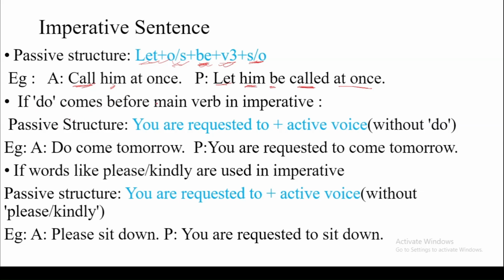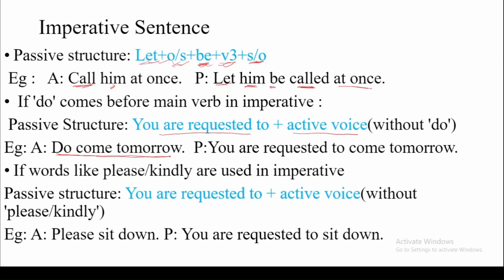If do comes before the main verb in an imperative sentence, its passive structure will be you are requested to plus active voice without do. Look at this sentence. Do come tomorrow. This is an imperative sentence.